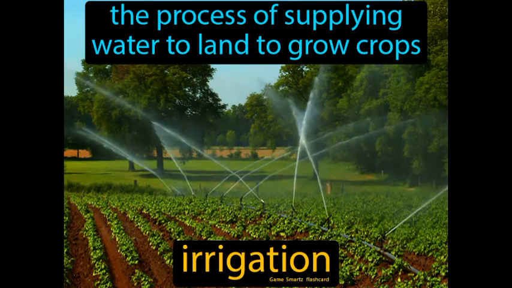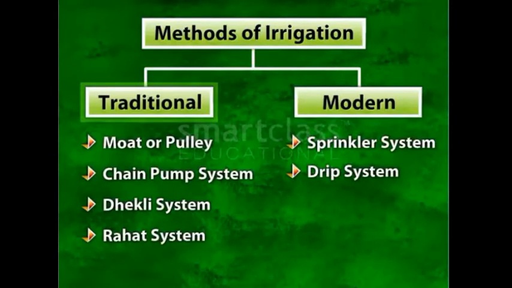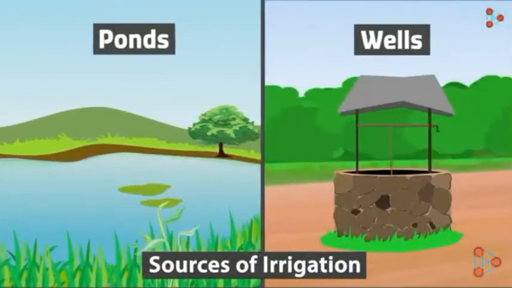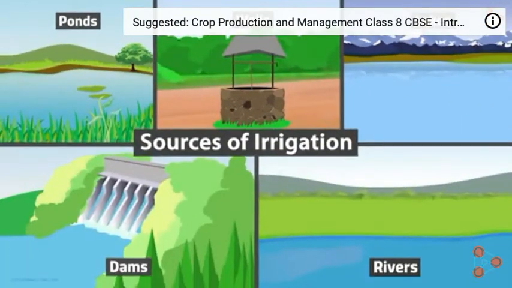The next step is irrigation. It is the process of supplying water to land to grow crops. Irrigation can be done in two types: traditional method or modern method. Sources of irrigation are ponds, wells, lakes, dams and rivers.